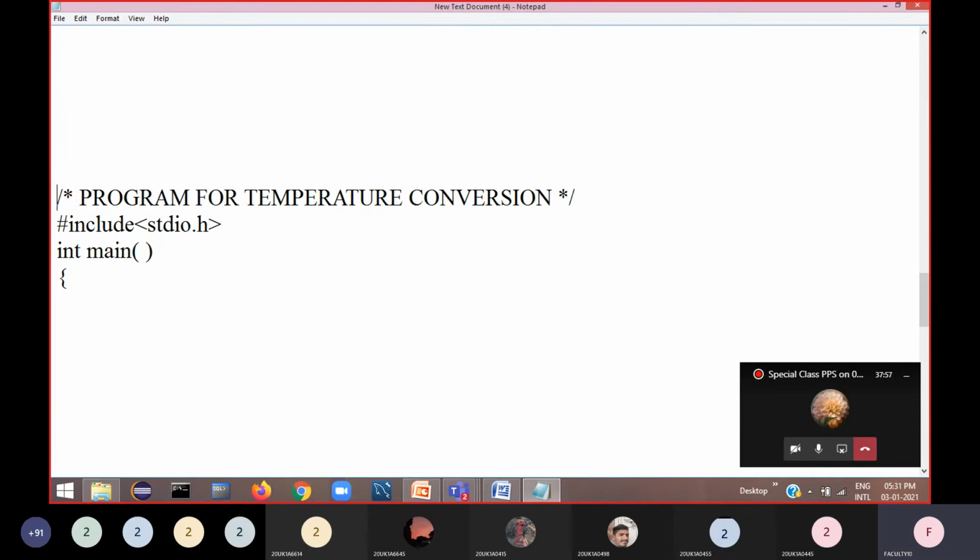Mathematically, if you know how to do that, then you can write the program for that, so that your program does it instead of you doing it manually. What is the formula for temperature conversion? C is equal to F minus 32, and this whole thing is multiplied by